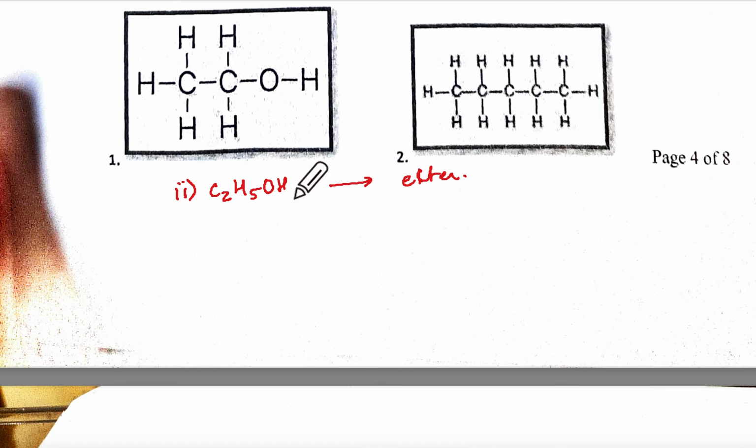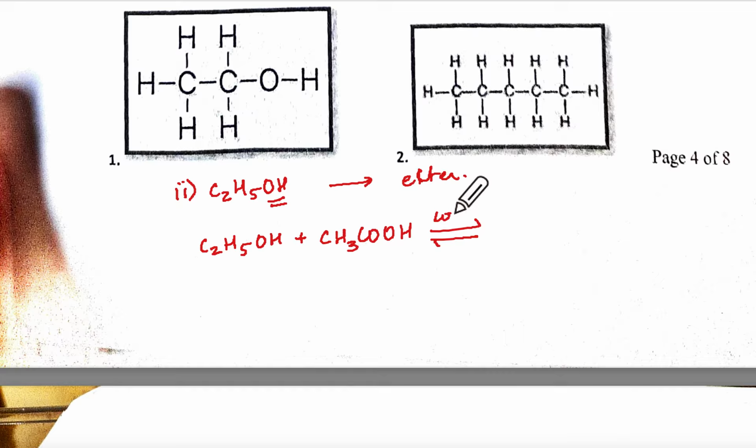Now ester means I will have to have the OH group and acetic acid I'll have to add to this. So C2H5OH plus CH3COOH, and it's a reversible reaction. What is the condition here? Conc. sulfuric acid. Very good.